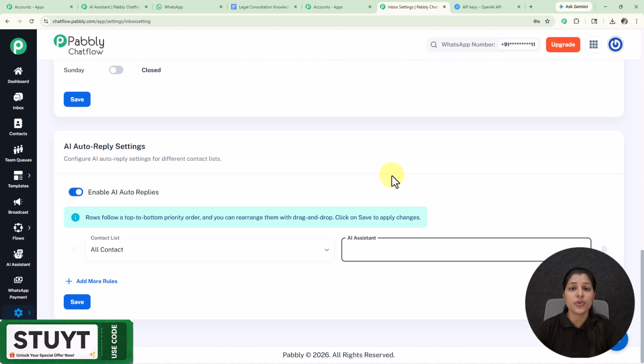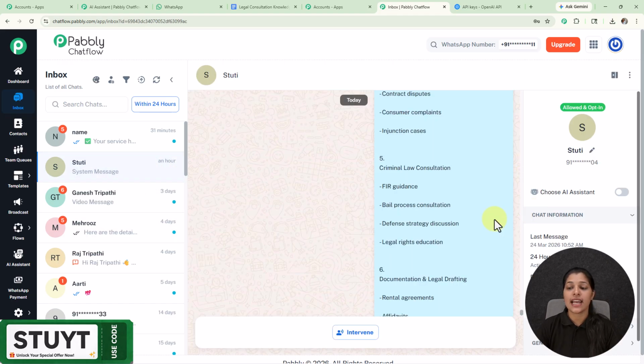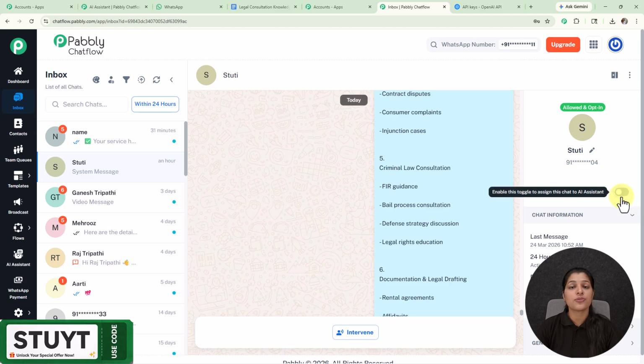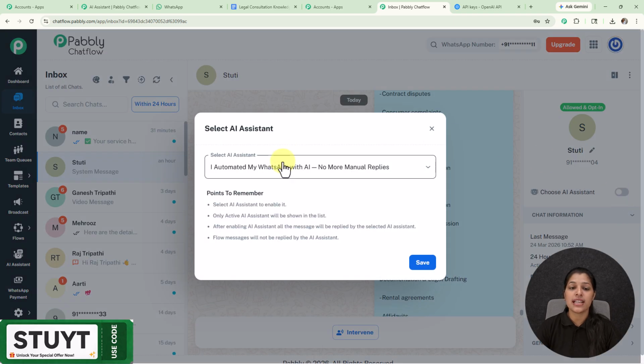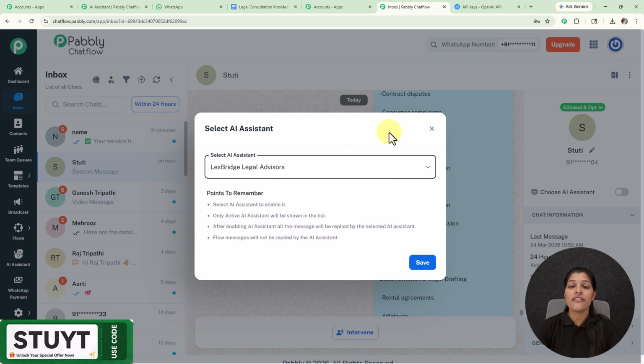And if you want to do it for a particular chat, then you just have to go towards the inbox, and here you can see all these contacts. Now let's say I'm going to enable AI assistant for this particular contact. So here I have selected it, and here on the right hand side you can see this option of choose AI assistant which you have to select. And from this drop down I'm going to select my AI assistant which I have recently created.